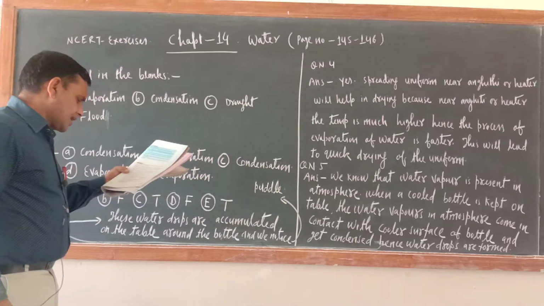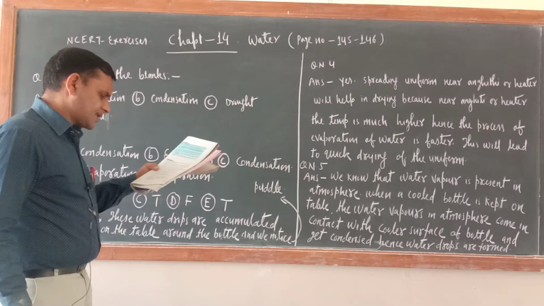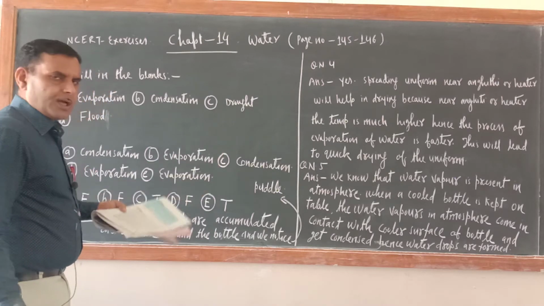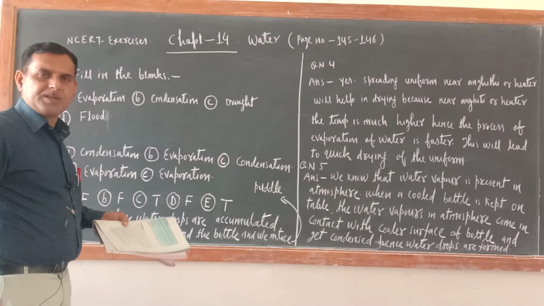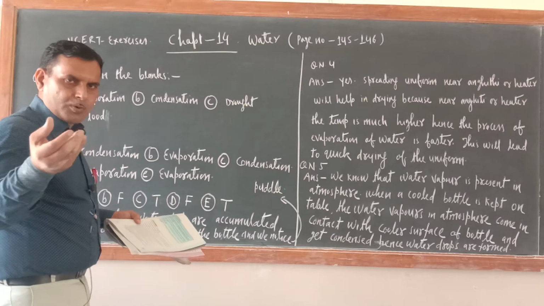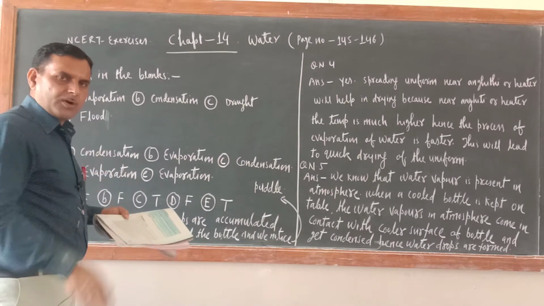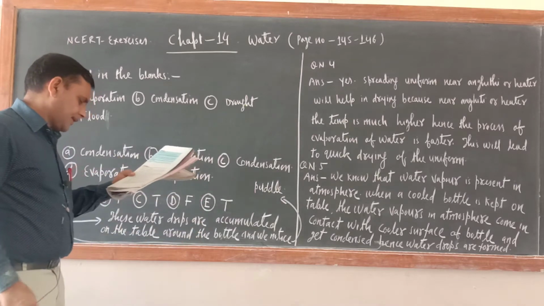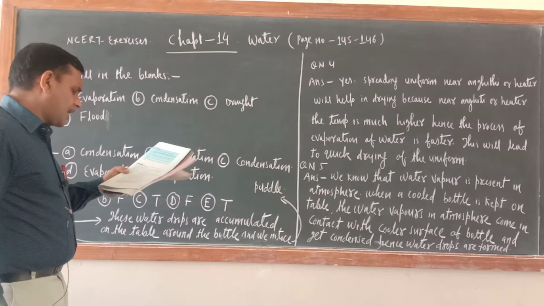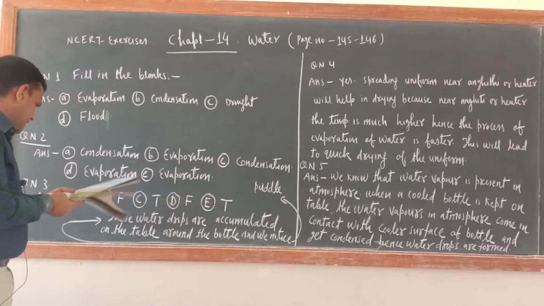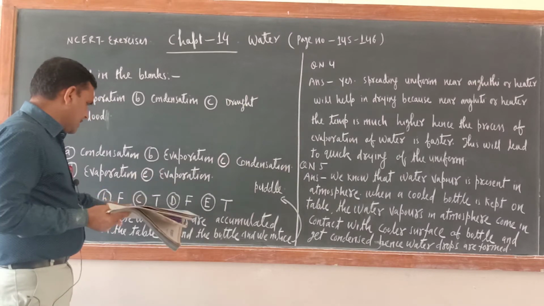Next one is: water evaporates into air from oceans, rivers, lakes, but not from the soil. No, water always evaporates, whatever the source may be. In the soil also pores are there. In those pores air is entrapped, and when temperature is more, that water will evaporate. The process of water changing into its vapor is called evaporation. This is true. So the first one is false, B is false, and C is true.